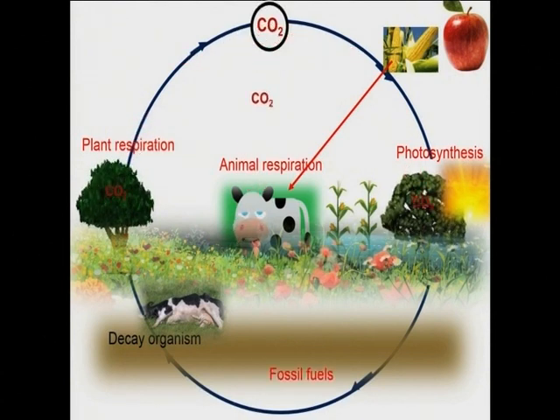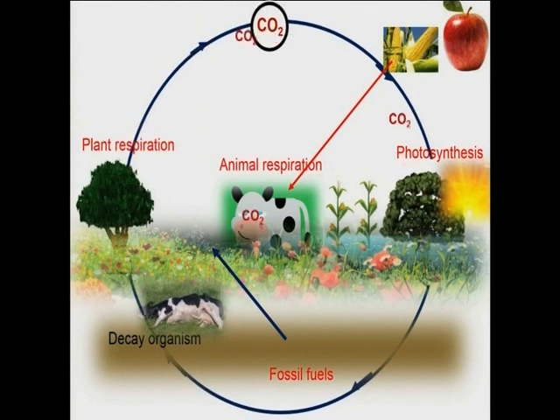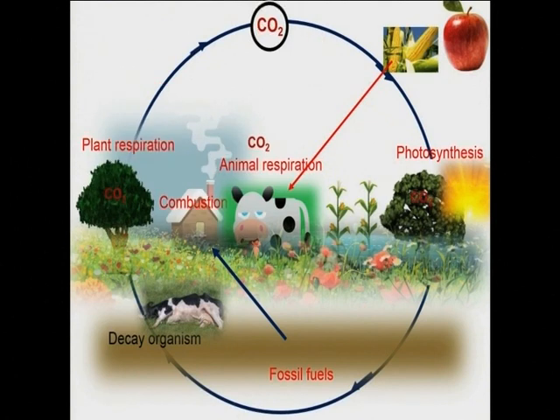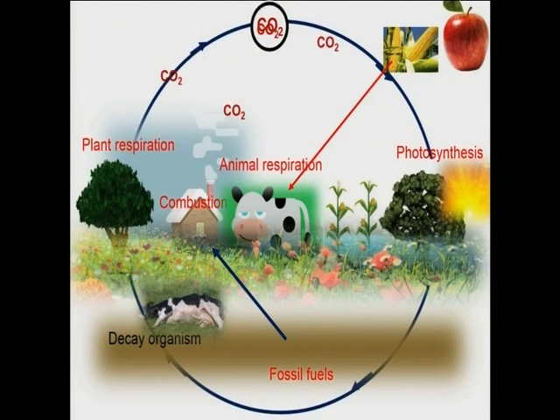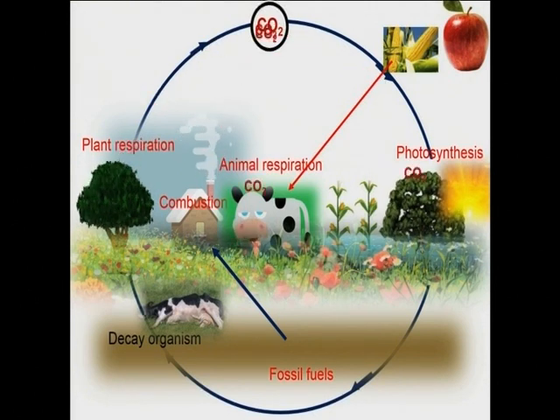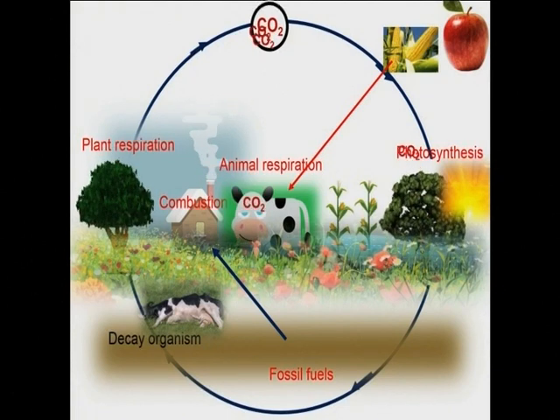Then slowly, over millions of years, these dead remains of plants are converted into fossil fuels. Fossil fuels are things like petrol, diesel and kerosene. Those fossil fuels we use in factories and at our homes, and when we burn them, combustion meaning burning, the carbon dioxide is given back to the atmosphere. So this is how the carbon cycle maintains the balance of carbon dioxide in the atmosphere.